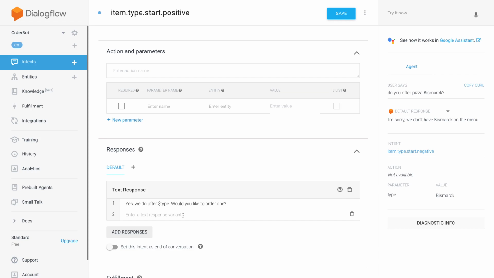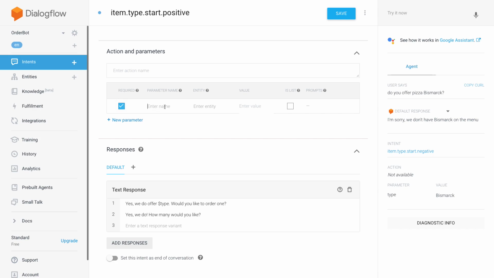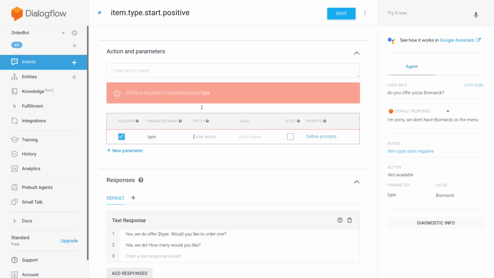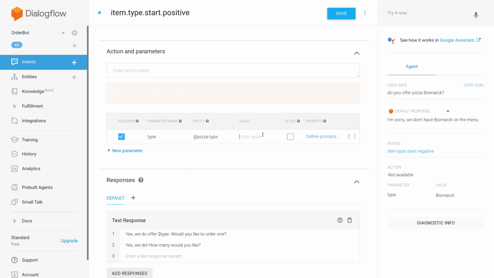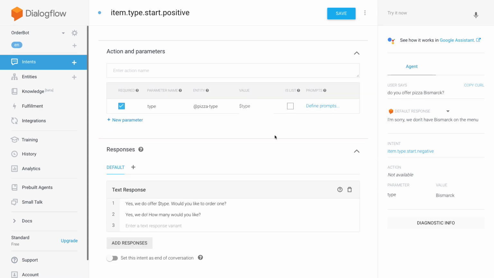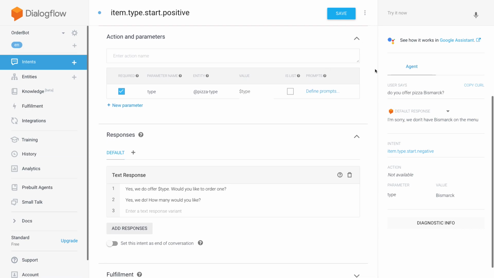And the other one is, "Yes, we do!" A bit more enthusiastic with the exclamation mark. "How many would you like?" And that's it here. We of course need to create the type parameter, pizza type, and then a type here, so that's all good.